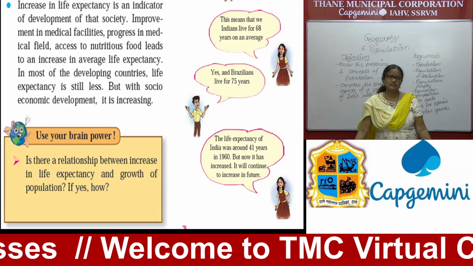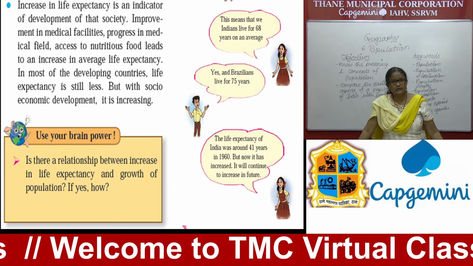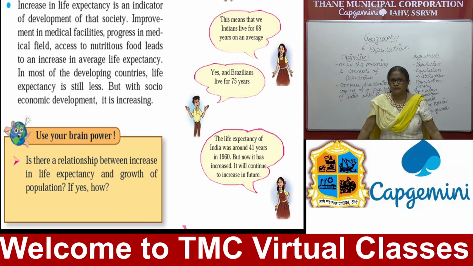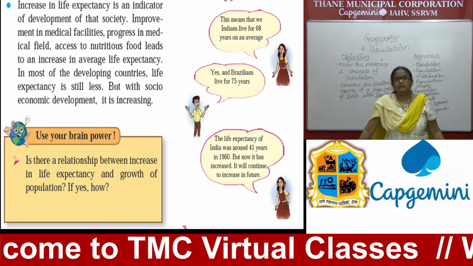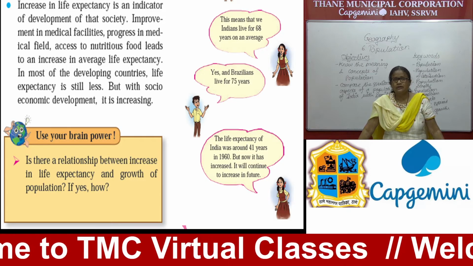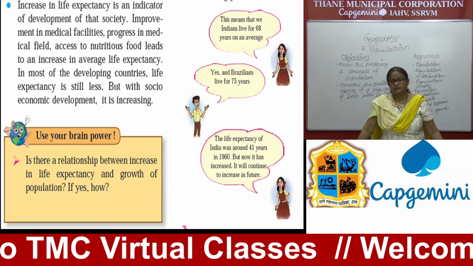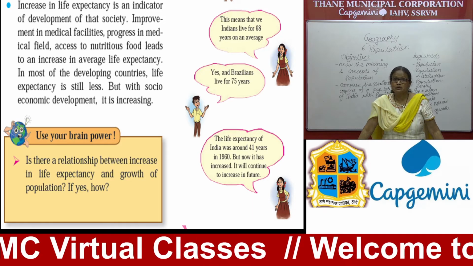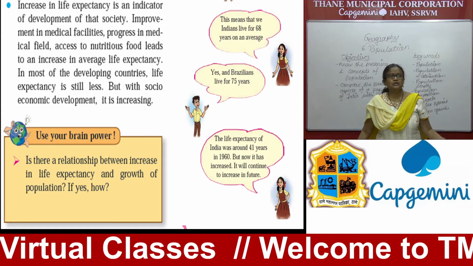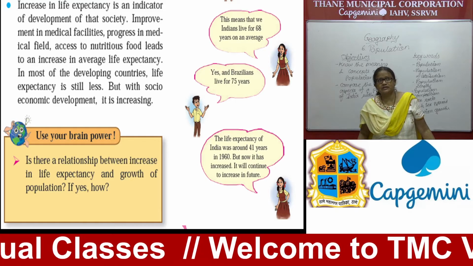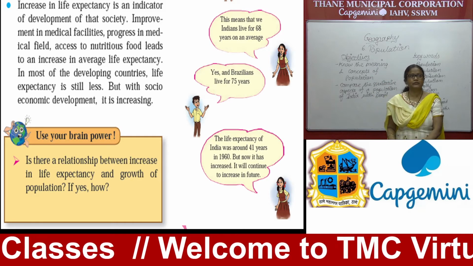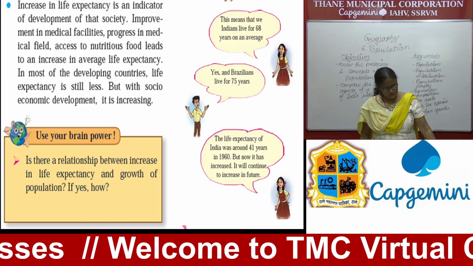What are the factors responsible for this? Already I told you, we have to improve our standard of living, our nutrition and food level, and then we have to improve our country's growth and development. So an increase in life expectancy is an indicator of the development of society.